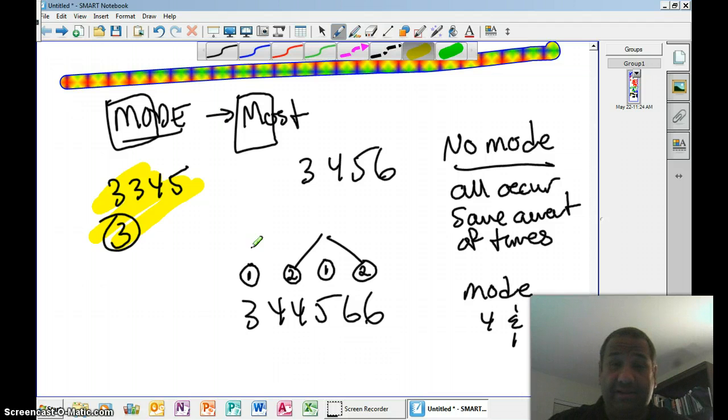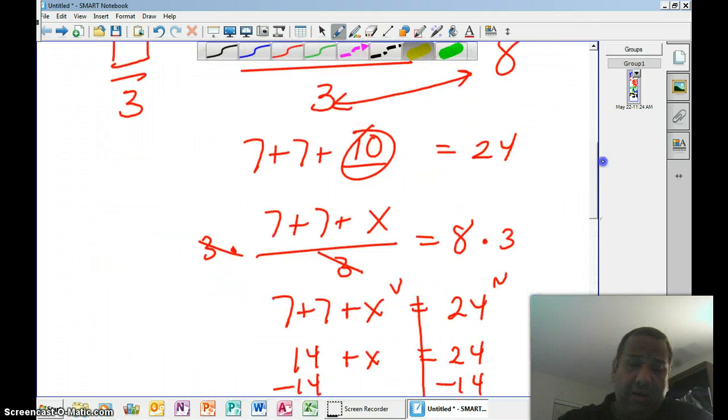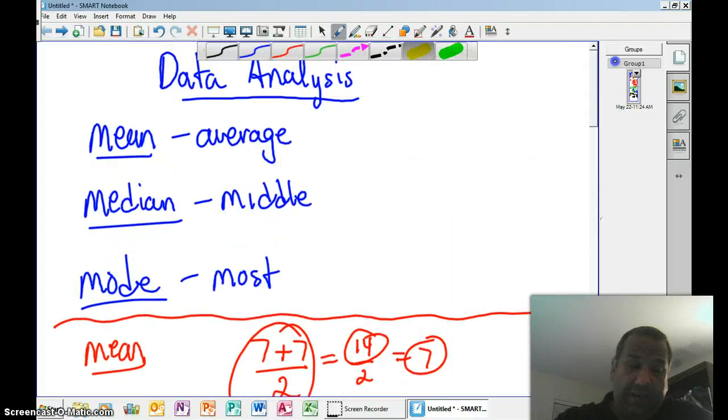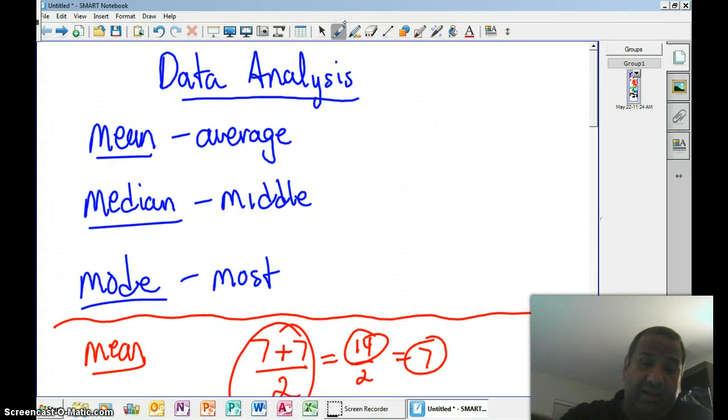One of the greatest things about this program is that, since that was my phone, I could pause it and then pick up right where I left off. The only thing about it is that it can only go about 15 minutes, so I'm going to have to post a few of them. So mode's the most, median, and the mean. And that's data analysis.